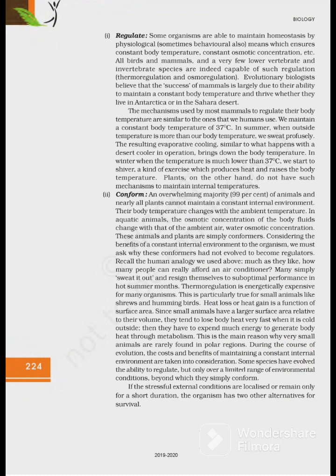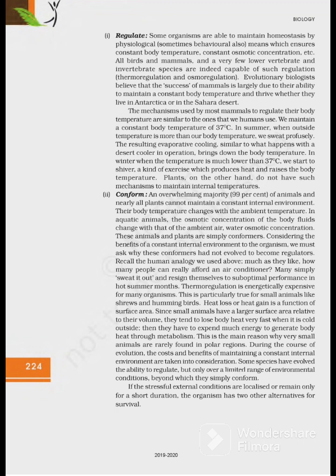ये भी बहुत ज़्यादा इंपॉर्टेंट है। Regulate: some organisms are able to maintain homeostasis by physiological, sometimes behavioral also, means which ensure constant body temperature, constant osmotic concentration, etc. All birds and mammals and a very few lower vertebrate and invertebrate species are indeed capable of such regulation, thermoregulation and osmoregulation. Evolutionary biologists believe that the success of mammals is largely due to their ability to maintain a constant body temperature and thrive whether they live in Antarctica or in the Sahara Desert.